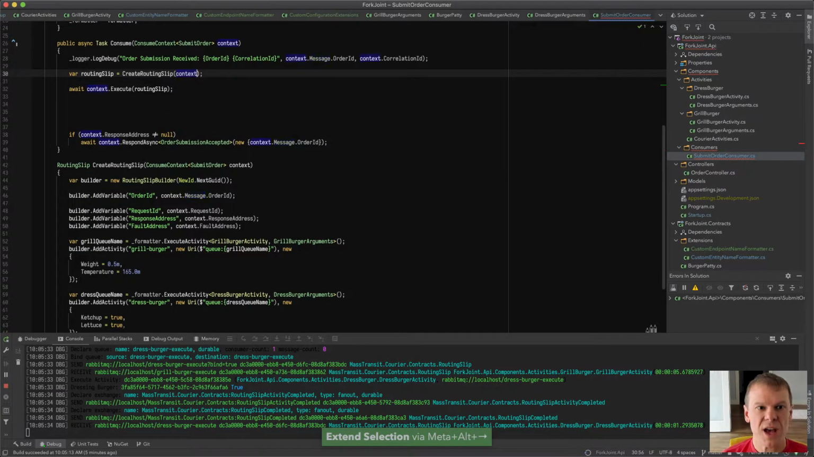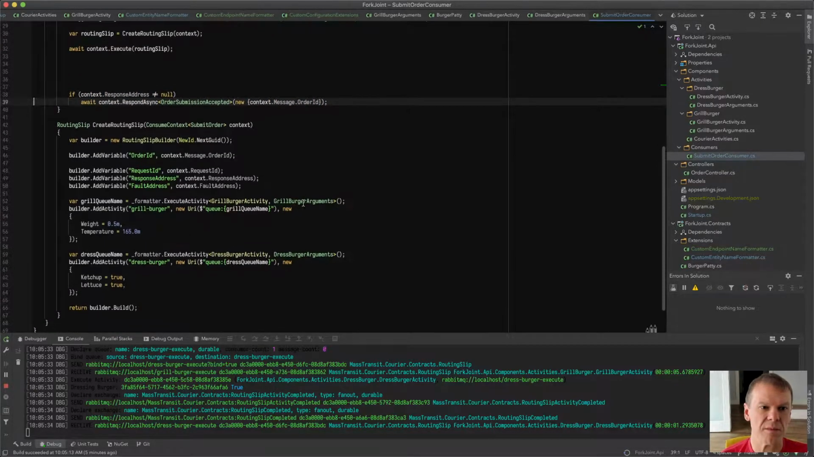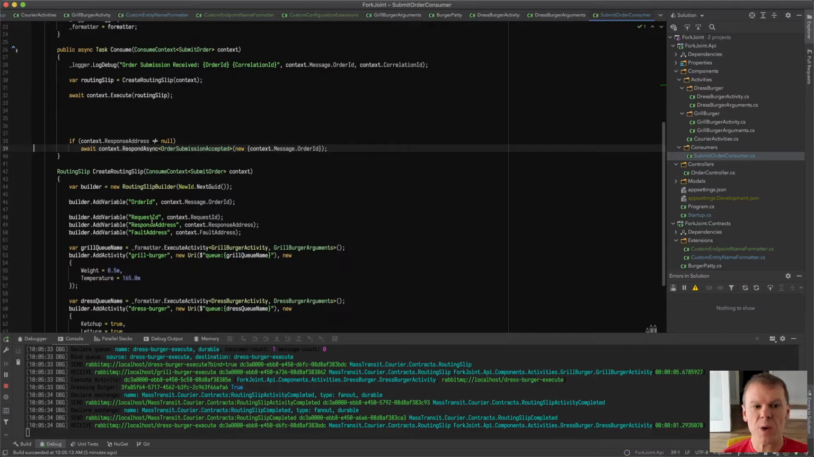Now I need to change that. And I'm going to stop sending this response. Well, I'm going to save that line for a second because I'm going to leave it there. So now I'm going to create the routing slip. I'm going to execute it. And I'm adding the request information to the routing slip.